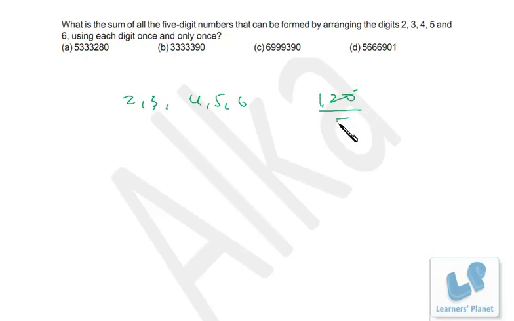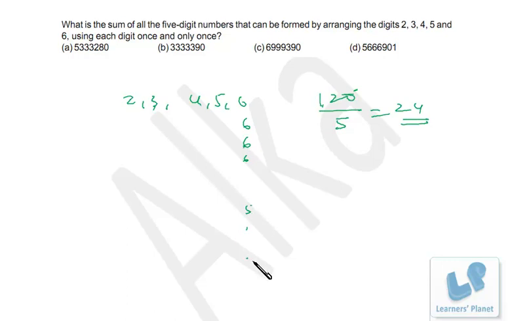Now 120 divided by 5 is 24. That means each number will come 24 times at each position. That means 6 will come at this position 24 times, and 5 for 24 times, and 4 for 24 times, 3 for 24 times, and 2 for 24 times, right? So in all 120 numbers, and the total count of digits is 5, so each number will come at any position 24 times, right?